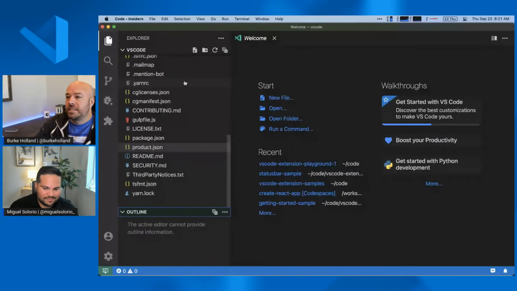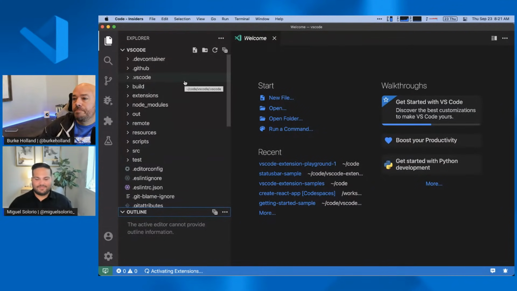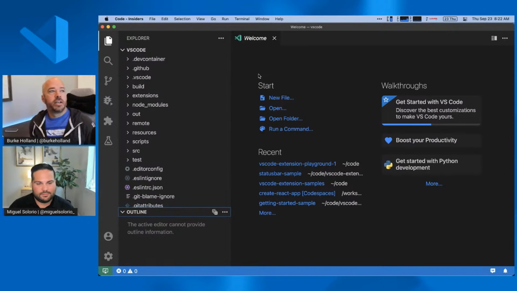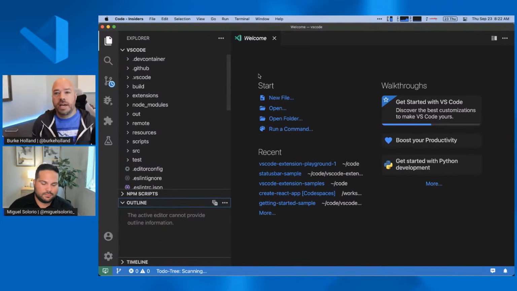Yep. Okay, so let's see here. What else do we have? So this question, Skipper's asking, and I think this is different, but you might know the answer. The new bracket colorizer feature that we shipped? Is it possible to change the colors that are used in that?